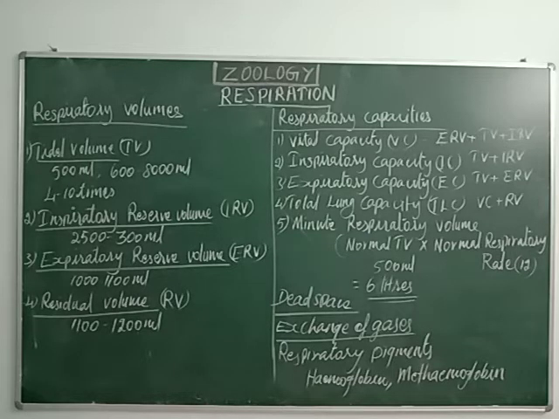This tidal volume changes during exercise and hard work. When we do hard work or hard exercise, the tidal volume is increased 4 to 10 times.